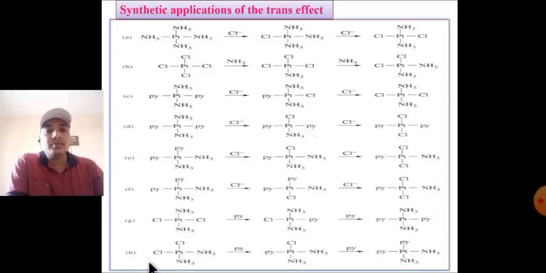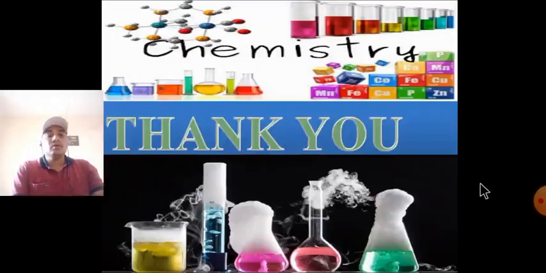In the last example, pyridine is replaced by NH3, then pyridine is again replaced by Cl to form a cis complex. All these examples. Thank you for listening.